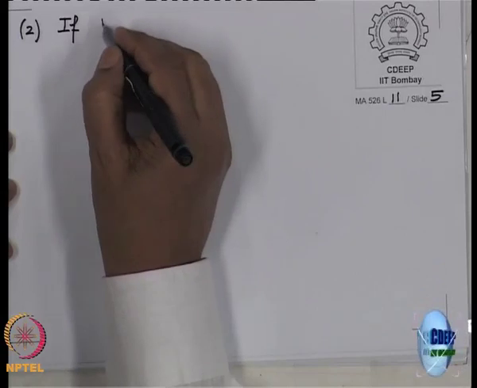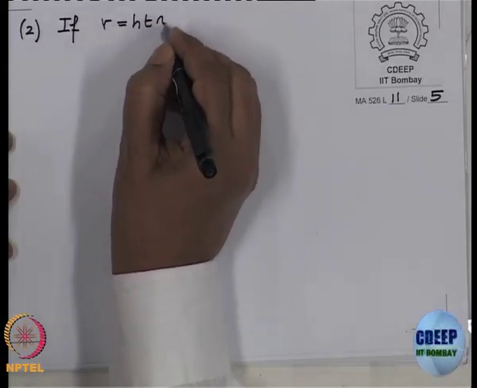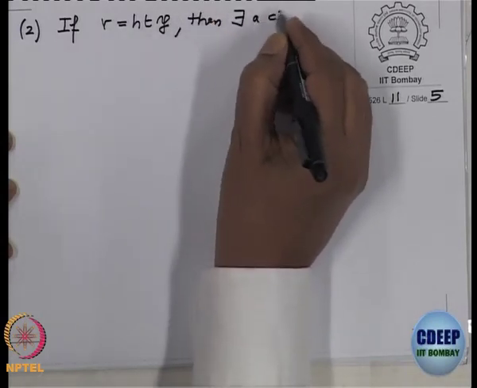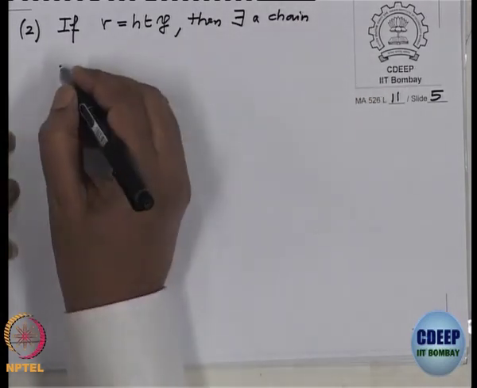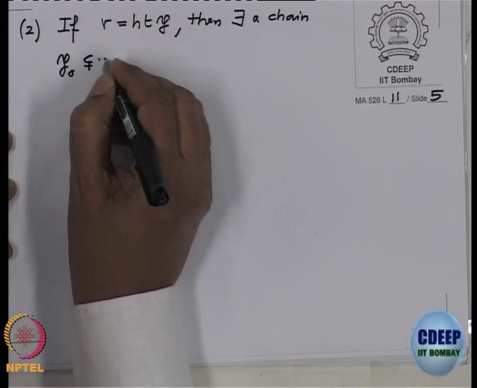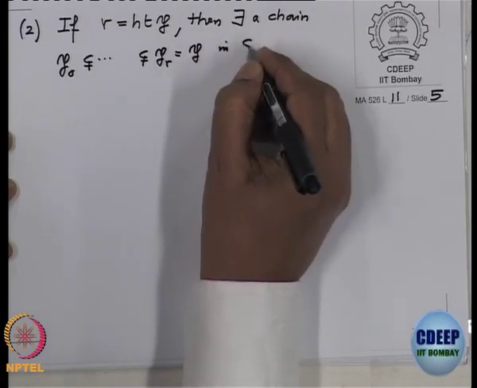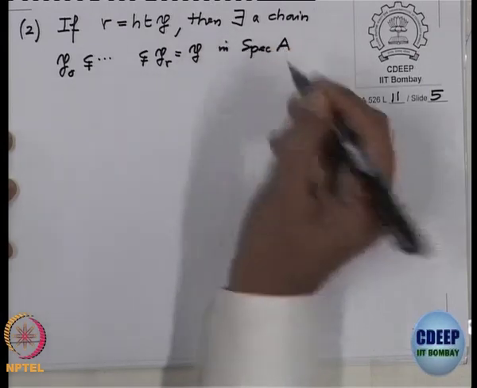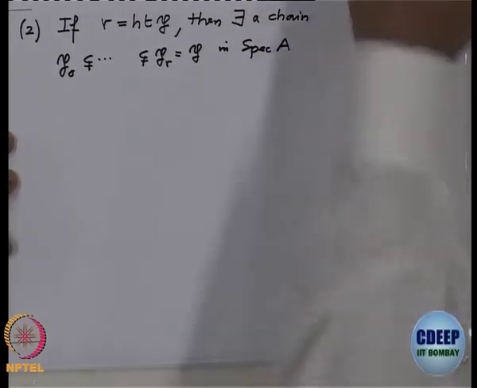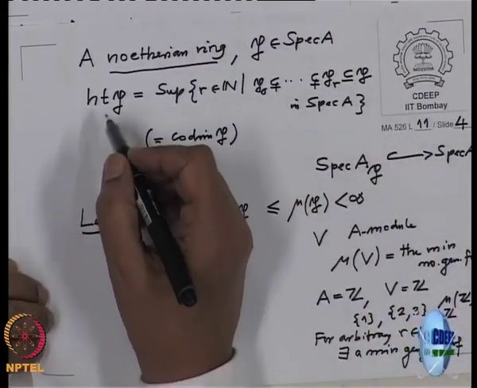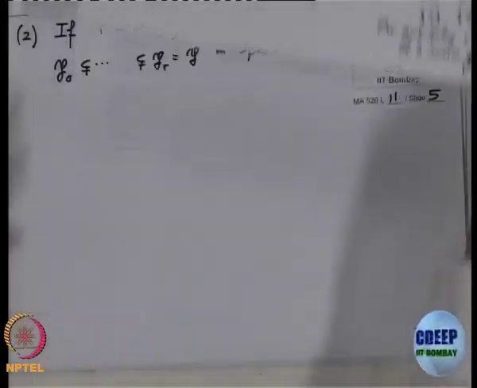Second, if r is the height of the prime ideal P, now that it is finite, then there exists a chain of length r like this, ending at P in Spec A. So that means the height is r and the supremum is attained.